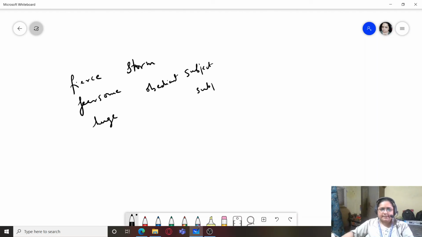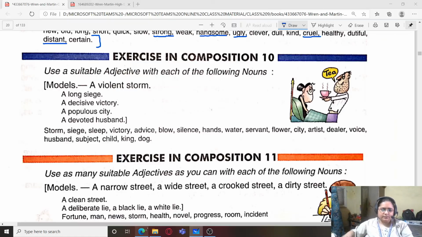Or subject means some person or an animal under observation as a part of an experiment on which some experiment is being performed, so we can write the fourth subject. Or we can refer to subject as the school curriculum, the subjects which we study like maths, physics, geography and so on. So I can write favorite subject, difficult subject.